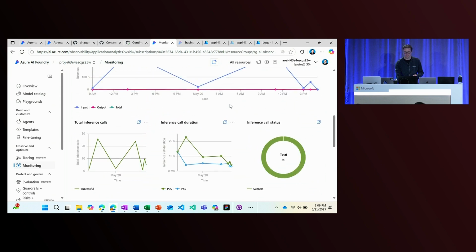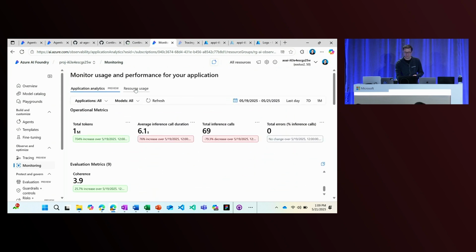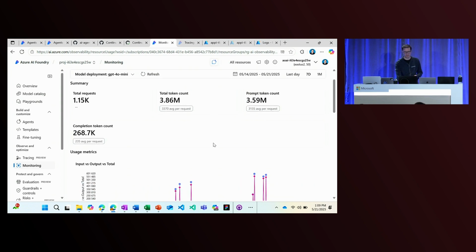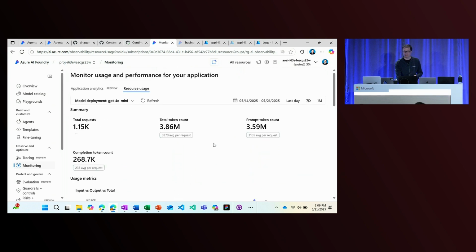And then when I scroll up, the other part that's interesting in the monitoring dashboard is resource usage. So here I get a little bit more information around the resource usage, including total token count, so that I can keep track of how much of my capacity this specific agent is using. I also have filters available. I can swap between deployments.